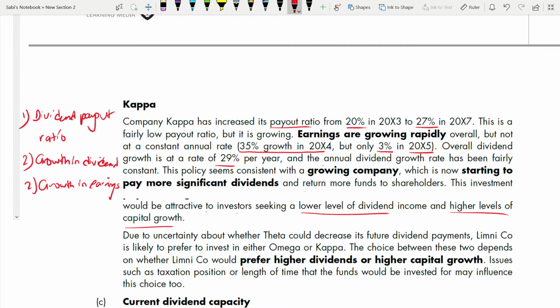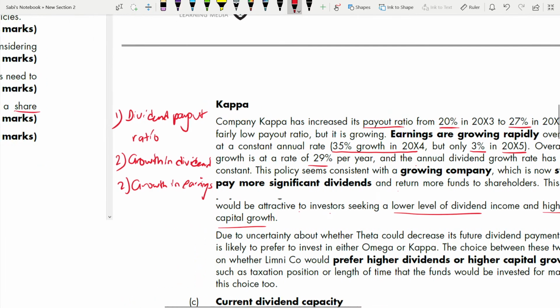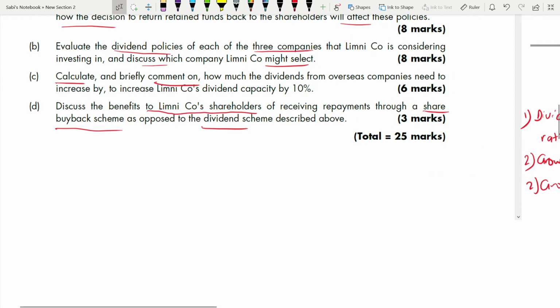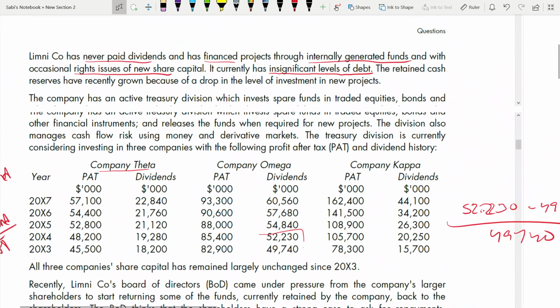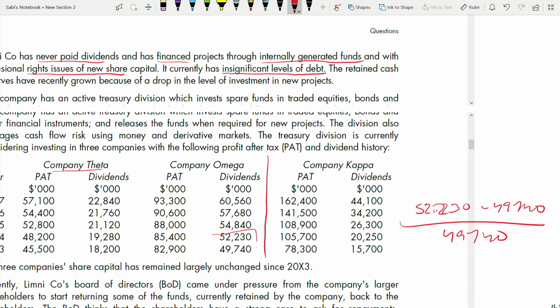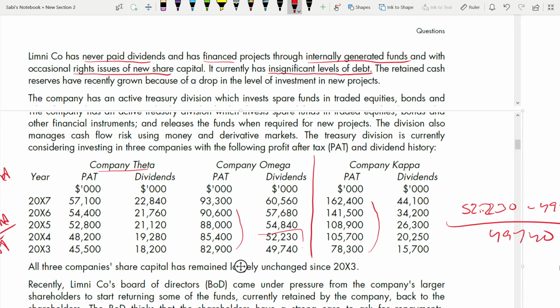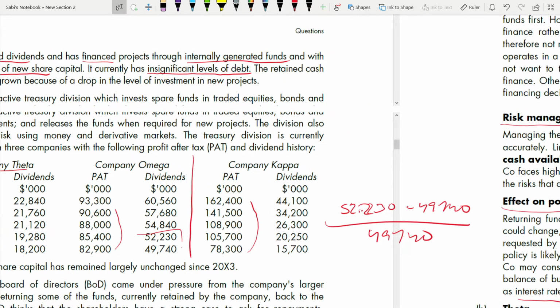Now we'll see the ratios. Okay, let's go to Kappa. So this is Kappa. I take a column so that you can separate it from the other two. For Kappa, if you see from 78,300 to 162,400, and just check the increases here, 82,900 to 930, not so much. Here also, it is 45,500 to 57,100, not so much. But when you see here, 78,300 to 162,400, that increase is very rapid in profit after tax in Kappa.